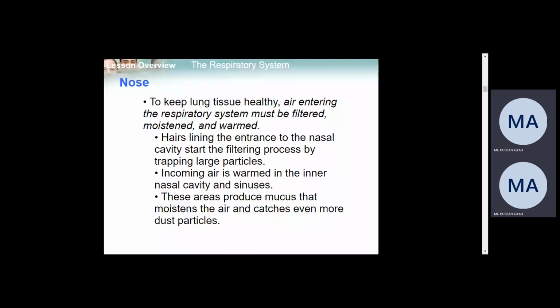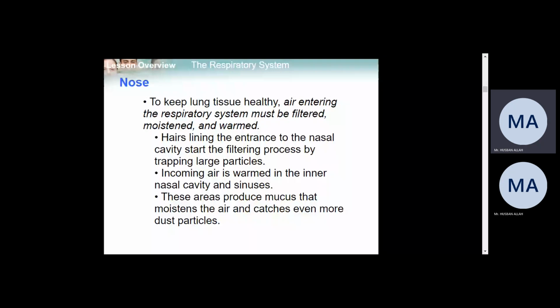It heats it up. Next, the entrance to the nasal cavity starts the filtering process by trapping large particles, right? So the hair which is present in the nose holds the large particles from the gases we are going to take in. Incoming air is warmed in the inner nasal cavity and sinuses, right? So when it crosses the sinuses, these air molecules, which are carbon dioxide, oxygen and some other molecules, will get warmed.